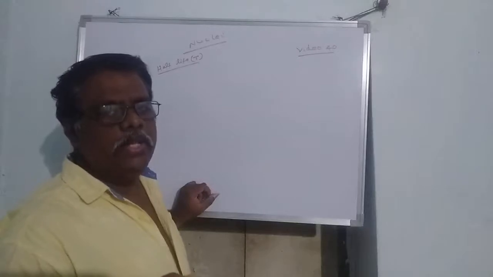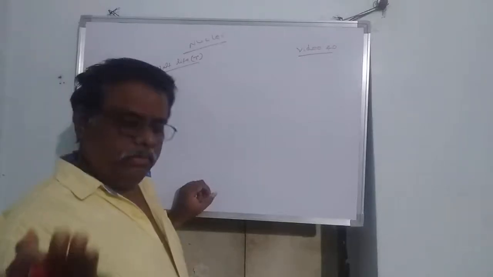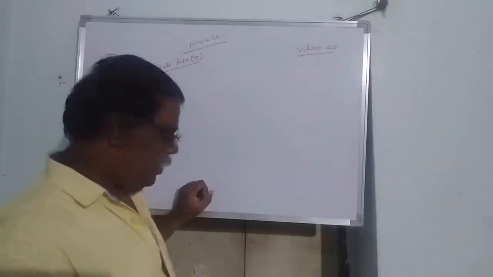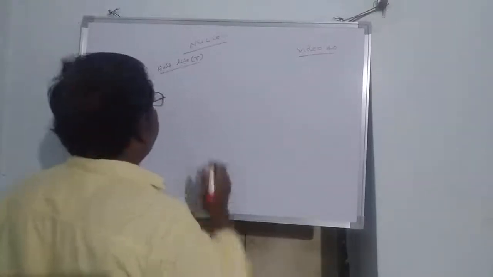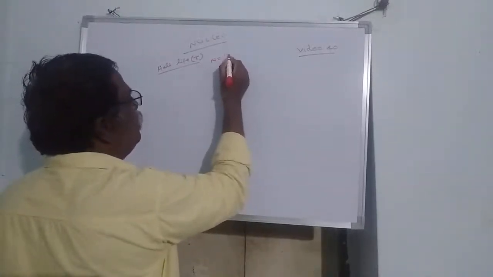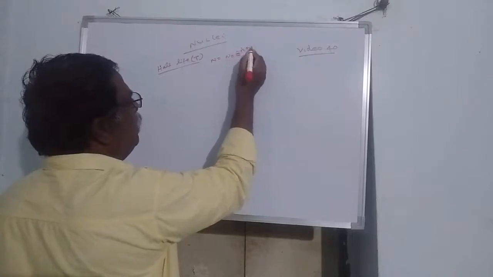Half-life is the time taken for half of the radioactive substance to disintegrate from the original number of nuclei. This is written from the equation N is equal to N naught e power minus lambda t.